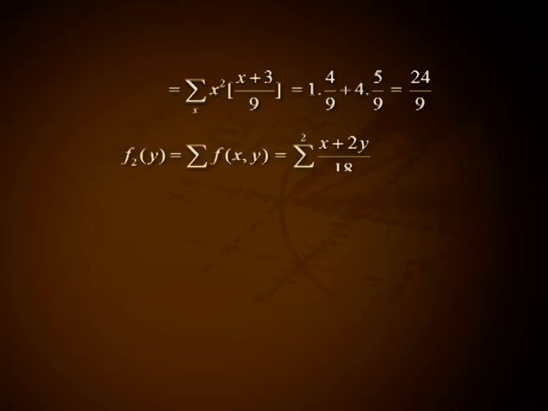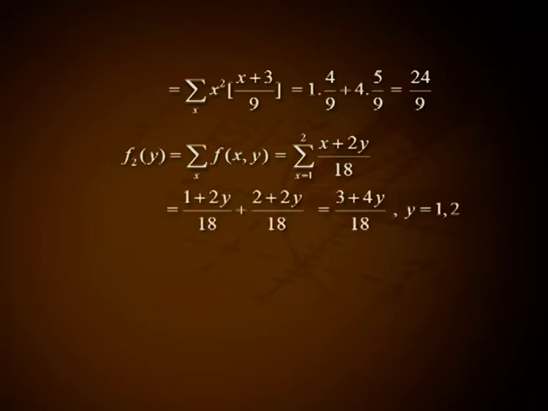24 by 9. f2(y) equal to summation over x of f(xy), that is summation over x from 1 to 2 of x plus 2y divided by 18, that is 1 plus 2y divided by 18 plus 2 plus 2y divided by 18, that is 3 plus 4y divided by 18 for y equal to 1, 2.